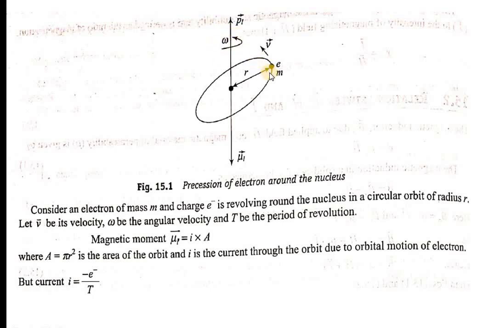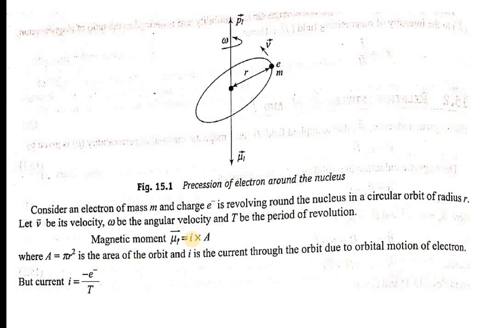and T be the period of revolution, the time taken by this electron to orbit around this nucleus. So the magnetic moment mu L is equal to I into A. The magnetic moment mu L can be written as I into A.